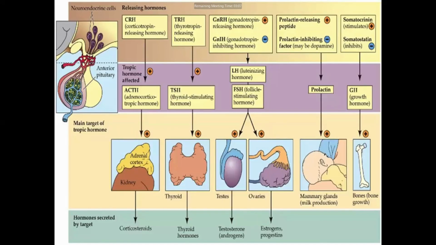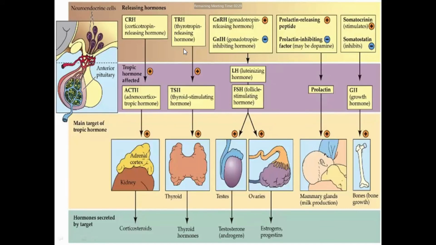When the blood attains an excessive concentration of testosterone, estrogen or progesterone, what will happen? They send a signal back to the hypothalamus and to the anterior lobe of the pituitary gland to inhibit the release of gonadotropin releasing hormone from the hypothalamus, and of the gonadotropins, luteinizing hormone and follicular stimulating hormone, from the anterior lobe of the pituitary gland.